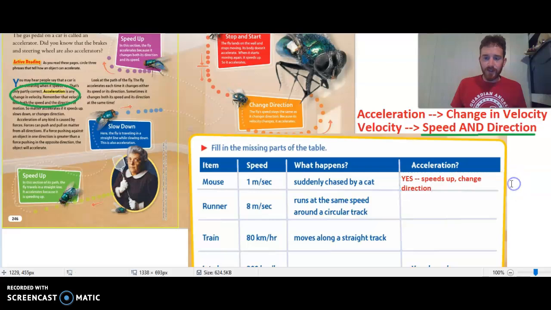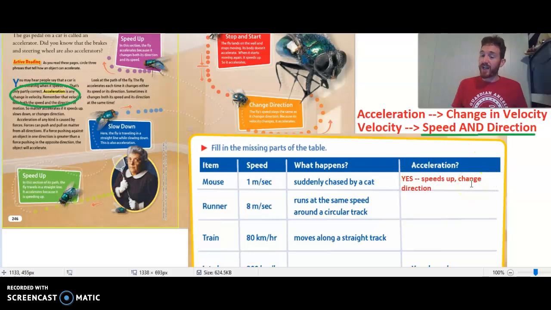So here would be an example where we do have acceleration happening, okay? Here we have another example. Our next one is a runner, and that runner is running 8 meters per second, so definitely faster than the mouse. And what happens is it runs at the same speed, so there's not a change in the speed here, and it goes around a circular track. So in this example, we have to think about the direction.